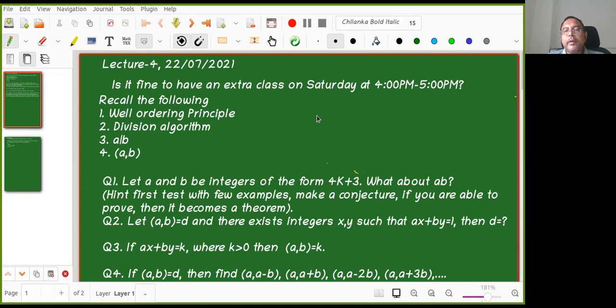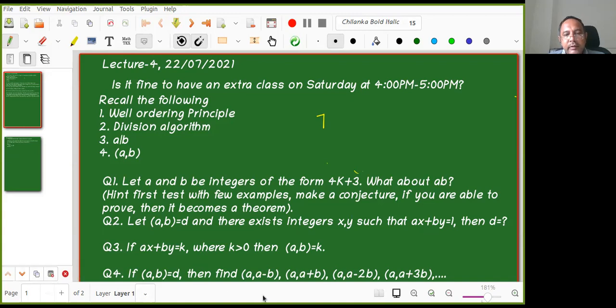I told you, see, that's why I gave it here. Let us not go immediately. First, test with a few examples. Make a conjecture. If you are able to prove it, then prove it, and it becomes a theorem. So you are saying that A into B is of the form 8k plus 1. Only one example will not be sufficient. So somebody can help me: is this statement true or false? What do you comment on that?